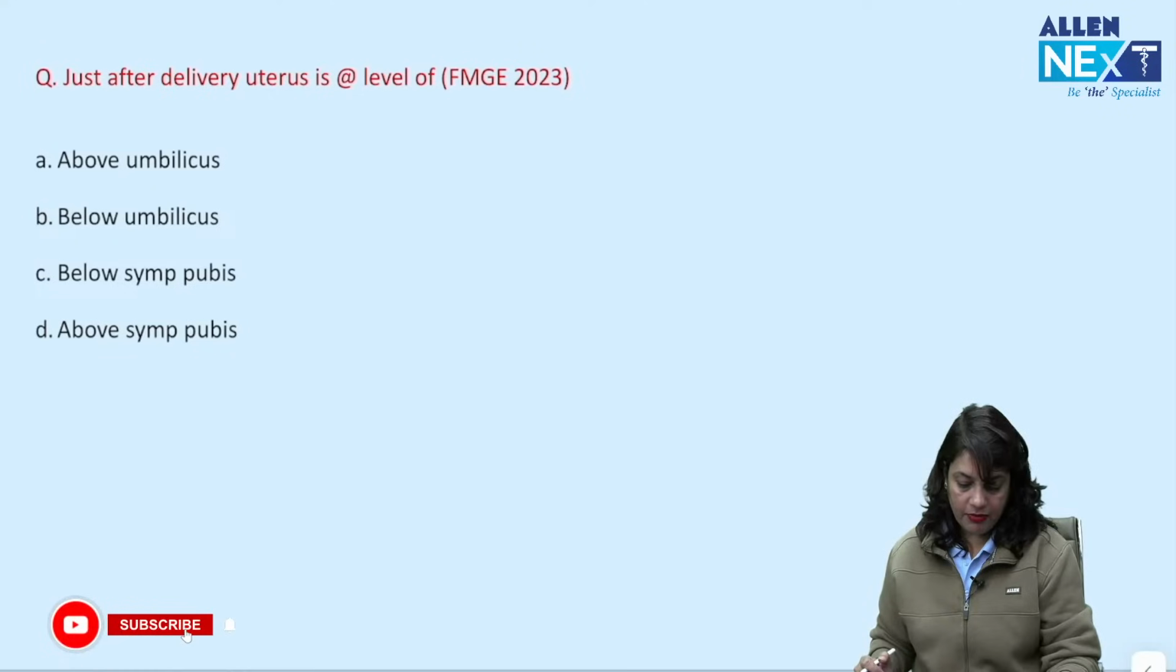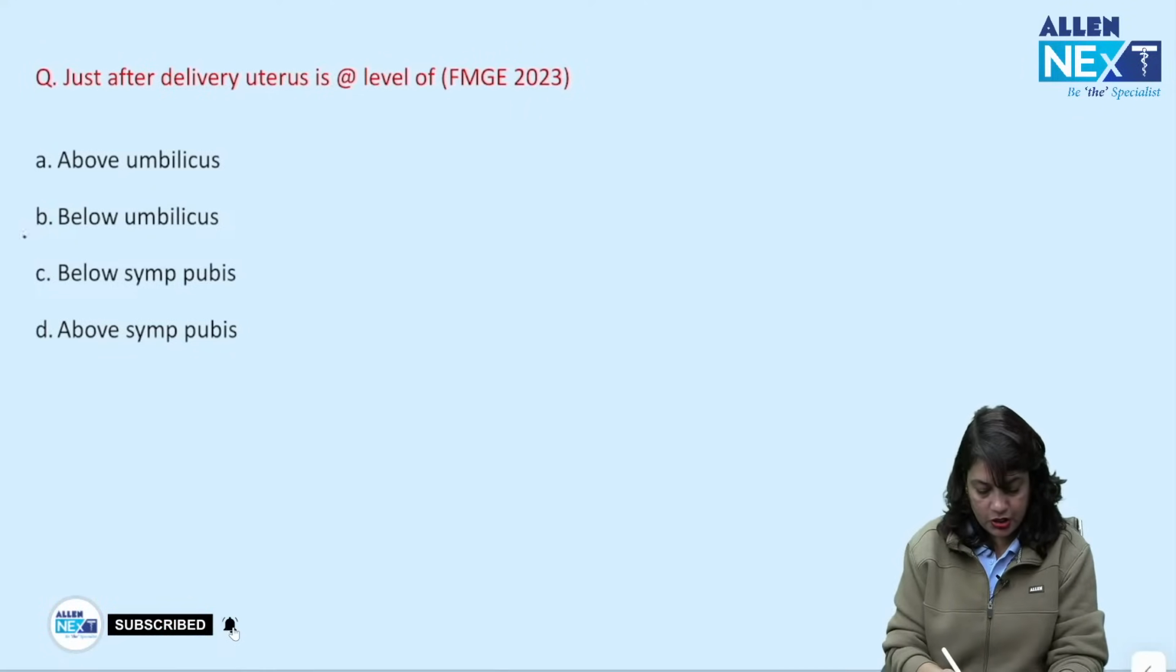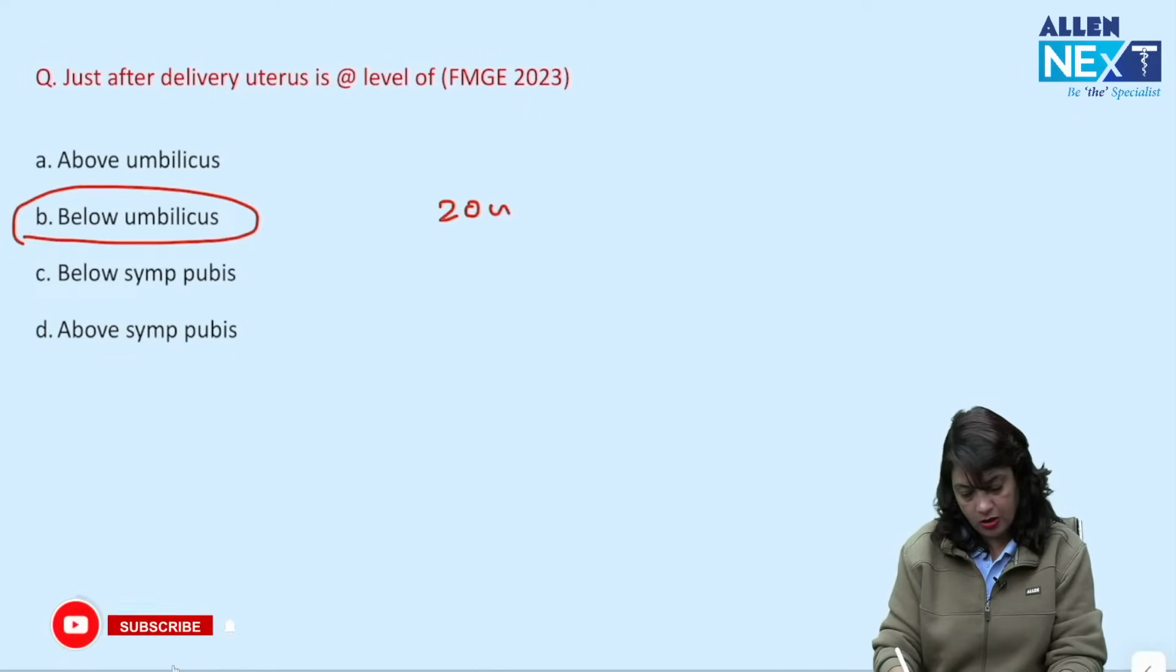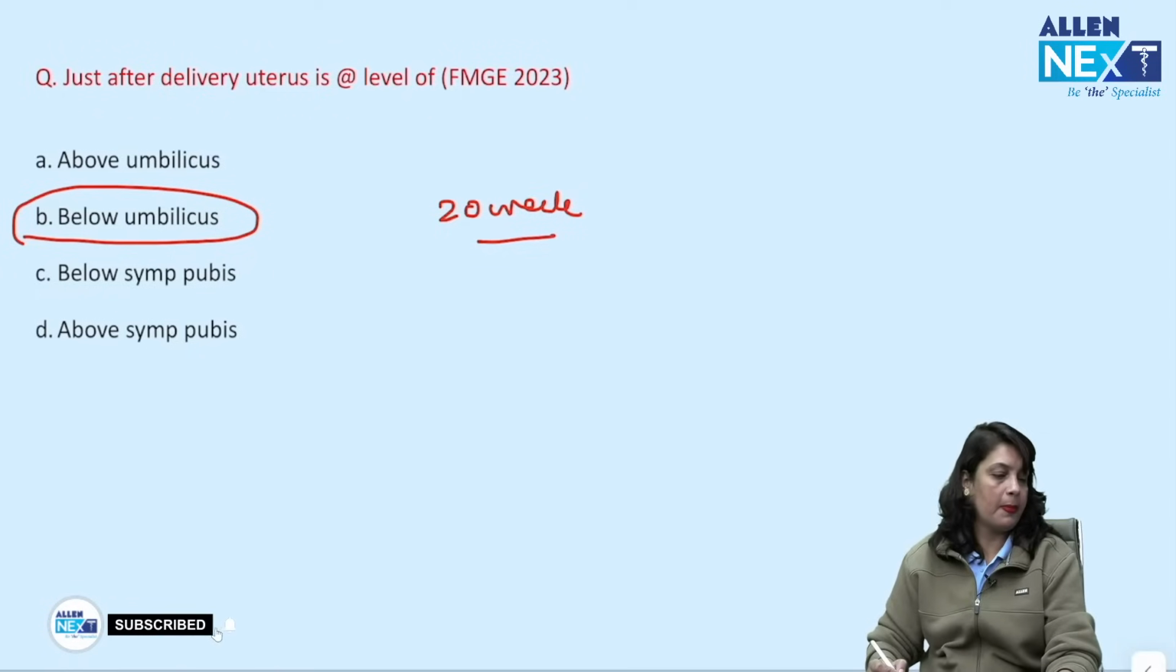Just after delivery, uterus is at what level? It is just below the umbilicus, that is corresponding with 20 weeks.